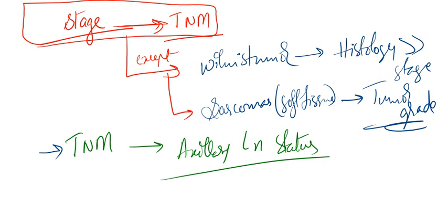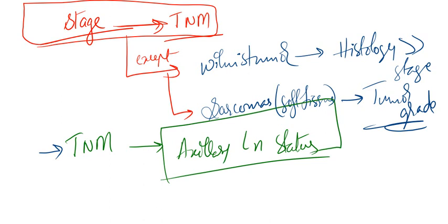Now what is the most important prognostic factor in breast cancer? That is staging. Right? Staging. Now in the staging if someone asks what is the single most important prognostic factor, we already discussed, that is axillary lymph node.